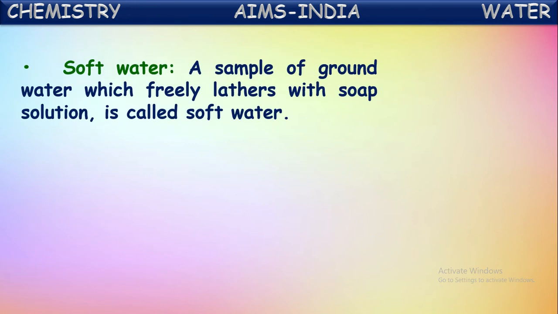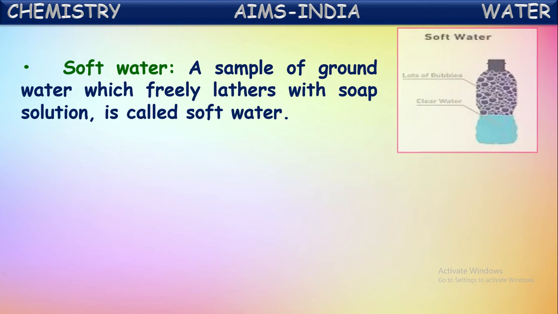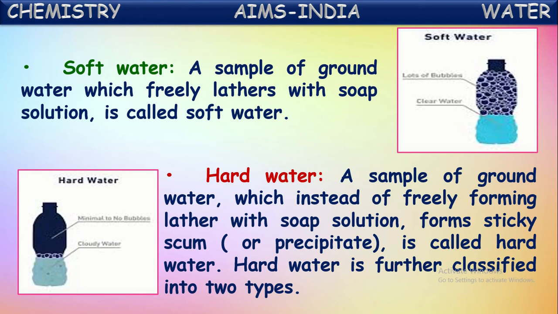Let us see here about soft water. Soft water means a sample of groundwater which freely lathers with soap solution. So if you mix some soap solution into water and shake it, and it gives lather freely, then that sample is said to be soft water. If a sample of groundwater, instead of freely forming lather with soap solution, forms a sticky scum, which is also called a precipitate like this, it is called hard water.